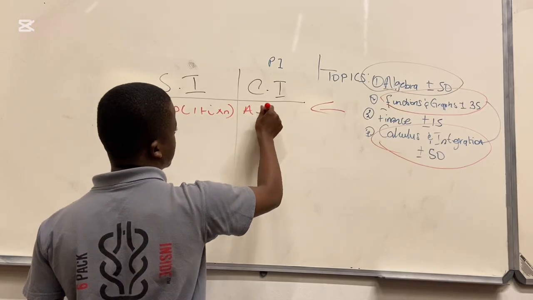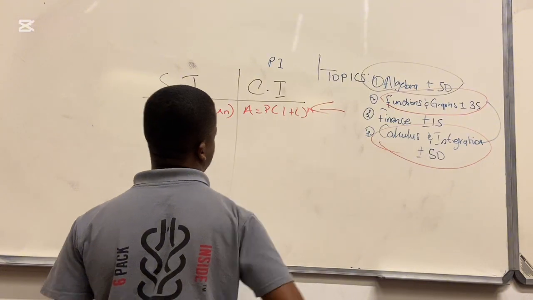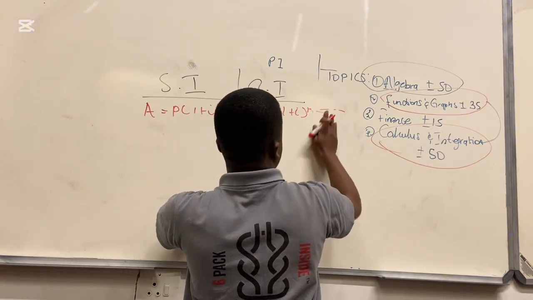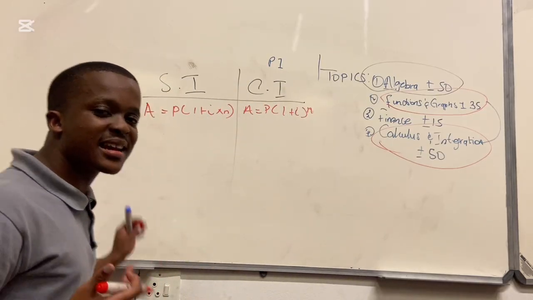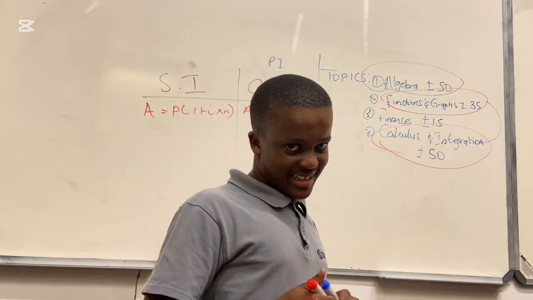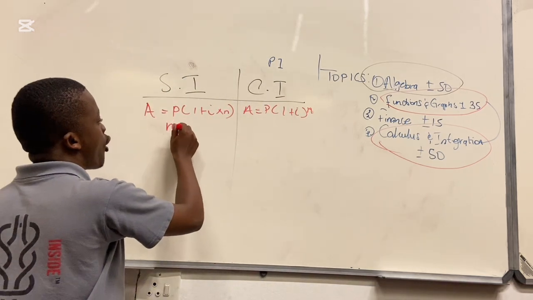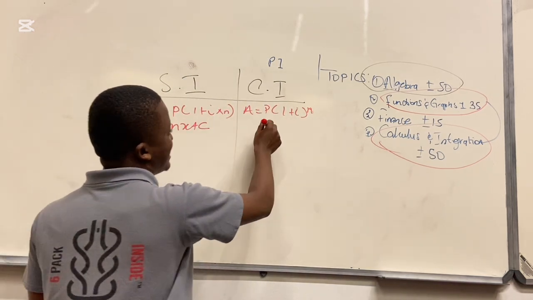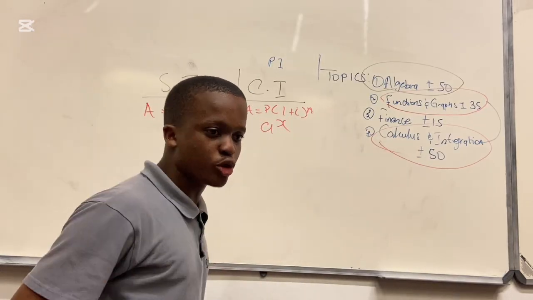For compound interest, A is equal to P into 1 plus i to the power of n. As you can see, simple interest is like a straight line, it's in this form, and compound is in this form, exponential.